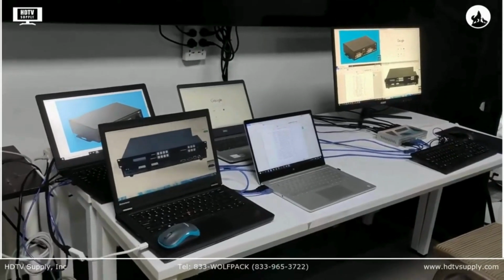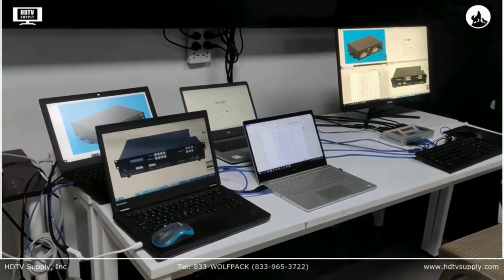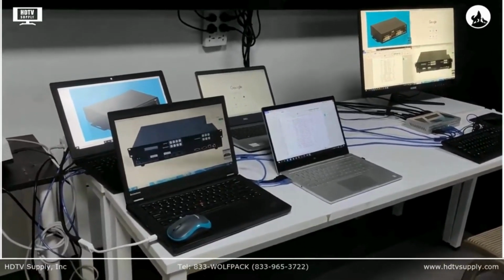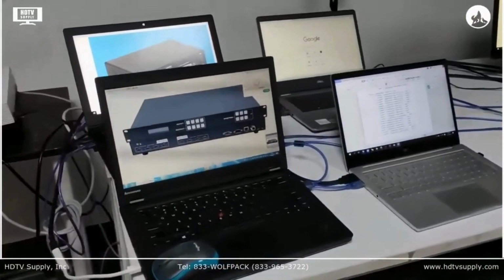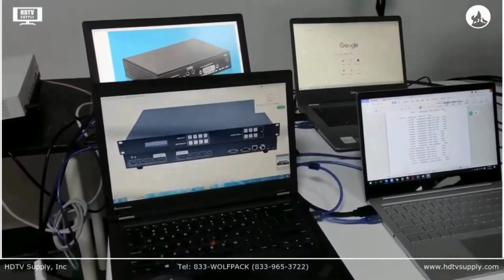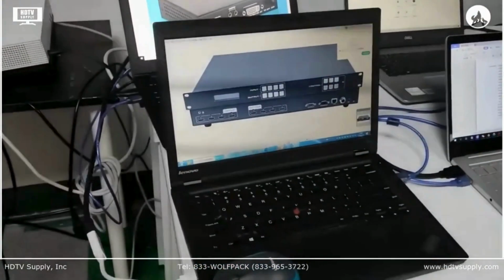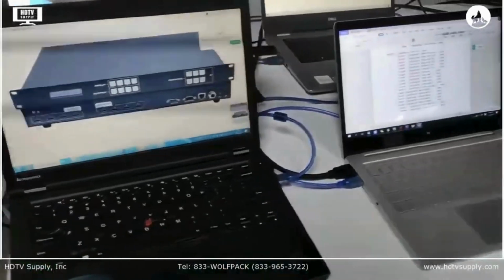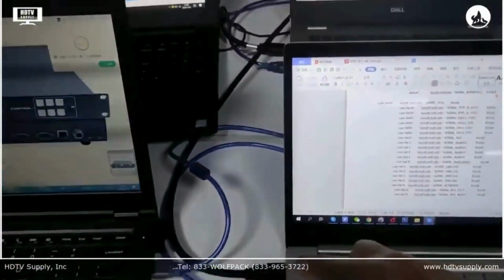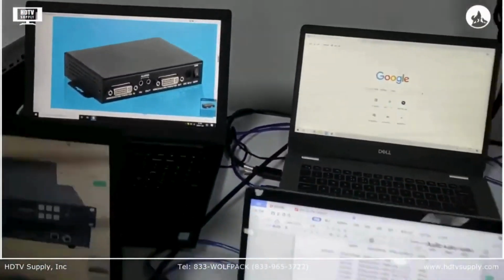Hi, in this video I'm going to show you our 4x1 KVM Multiview switcher. So here we have the setup. Basically right now we have 4 laptops. Each laptop has an HDMI cable and a USB cable.